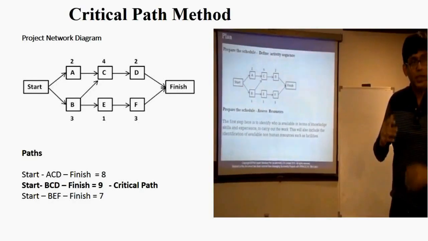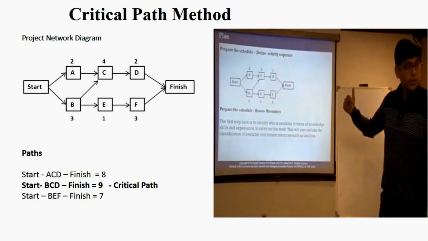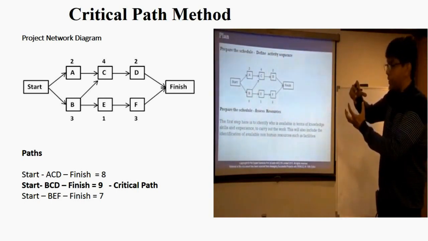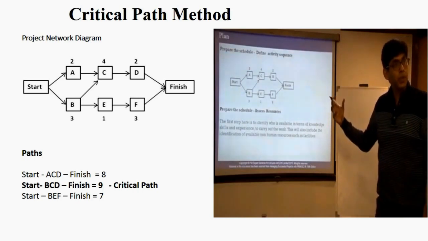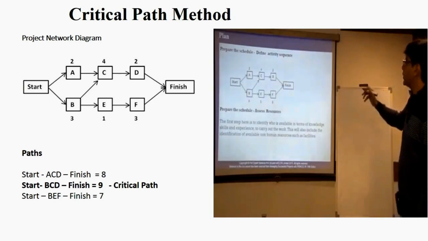Critical path is calculated using the project network diagram. The diagram that you are seeing in front of you on the screen depicts all the activities from start to end of a project. Now there are various paths here from start to end. One of the paths is